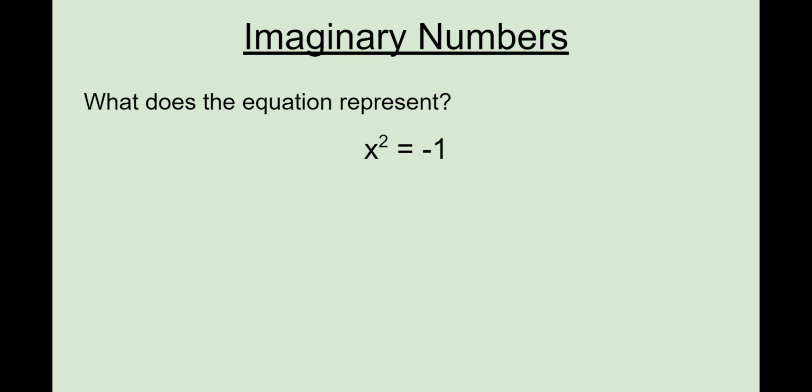This means that I need a number such that when I square it, I will get a negative. Well, we just discussed that these even powers make everything positive, which means that this cannot be a real number, because the even power would make it positive. So there is no real number such that when I square it, it's a negative number.